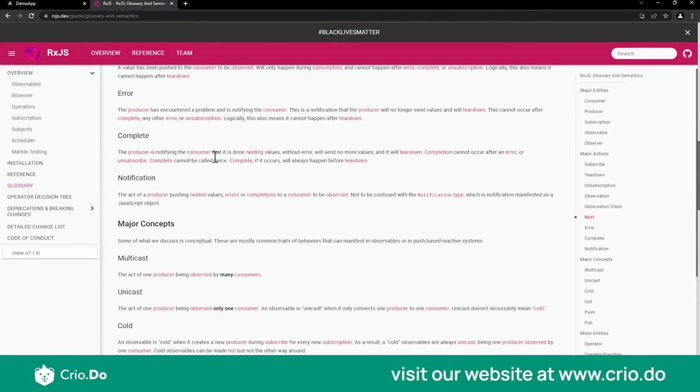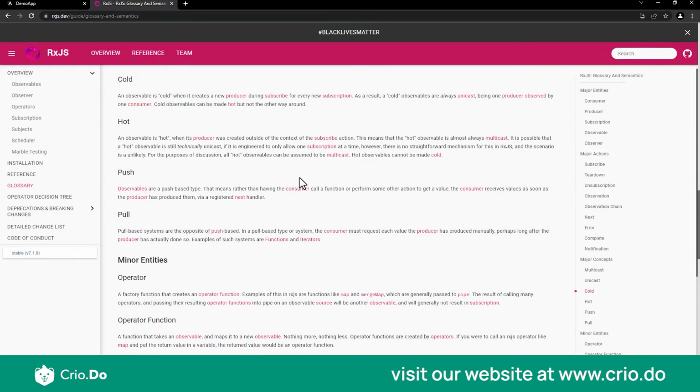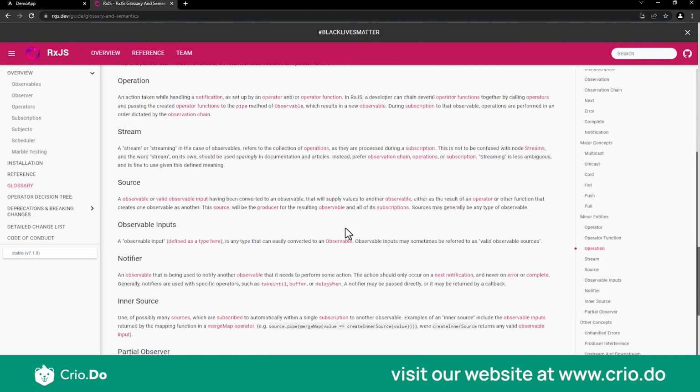The other things required as part of this glossary we will see in our code. For your self study, I would recommend that you go through this and get your head around all these concepts. It's not that tough. Give it a cursory glance and you'll be able to understand it. With that being said, I will walk you through a few of the basic observables and basic things that we do with RxJS.